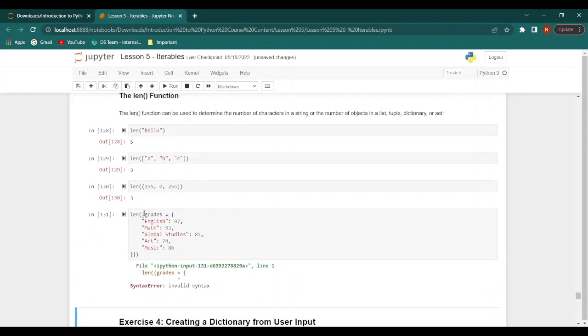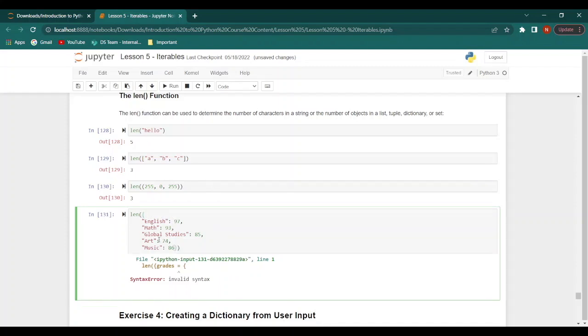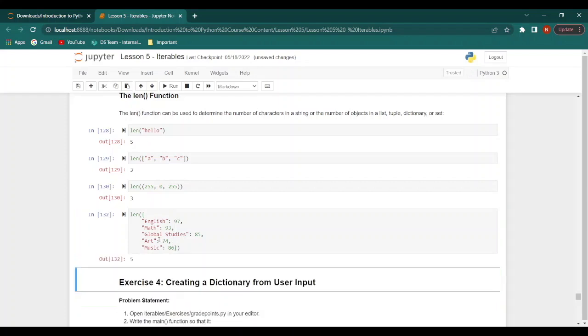So what we need to do is let's remove this. And we get 5 because we have 1, 2, 3, 4, 5 key value pairs within this dictionary.